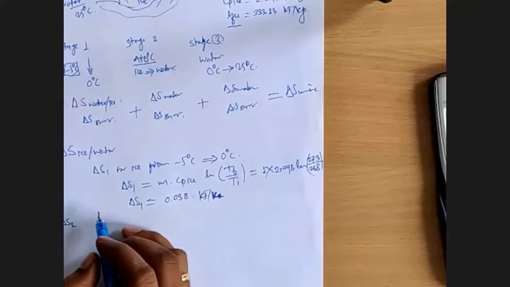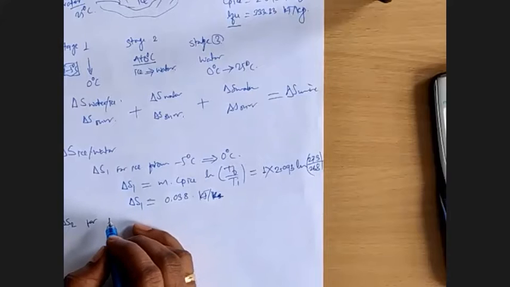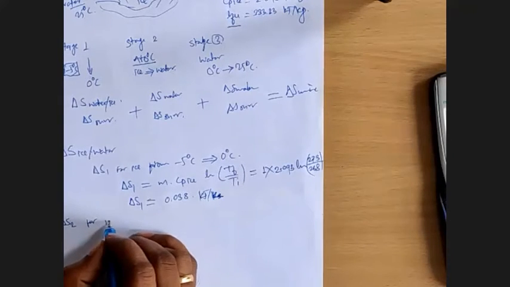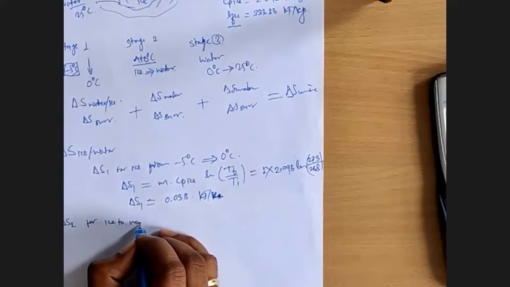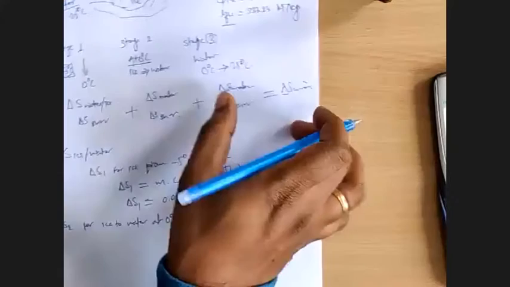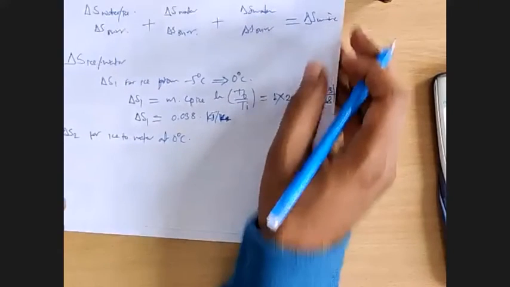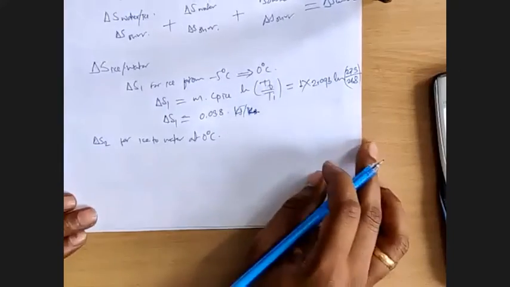Delta S2 for ice to water at 0 degrees Celsius. That is when the phase change is going to occur at 0 degrees Celsius.